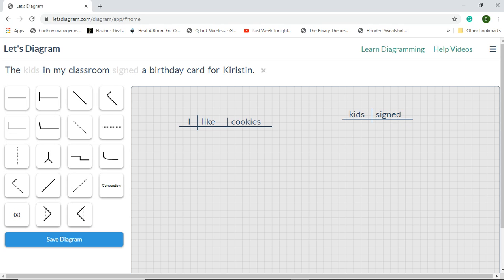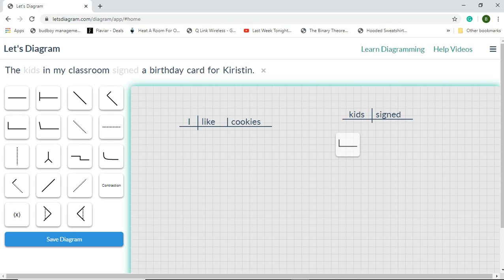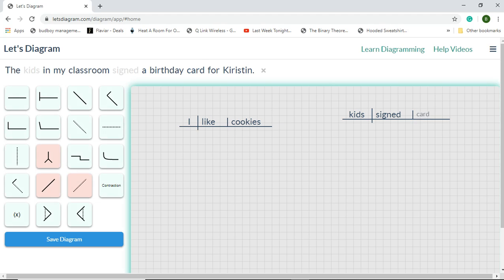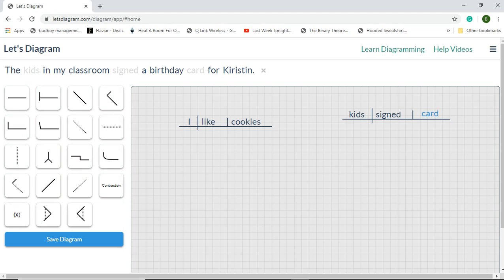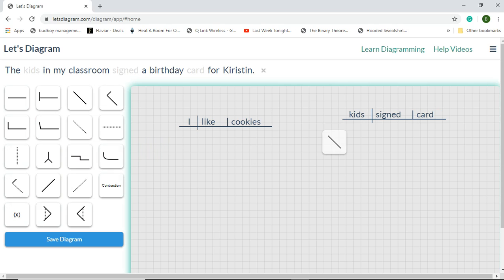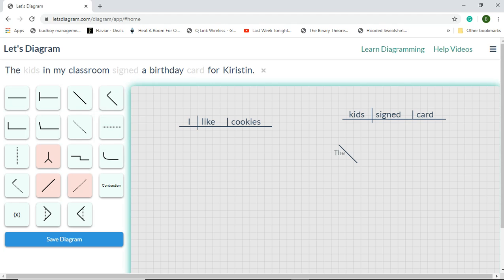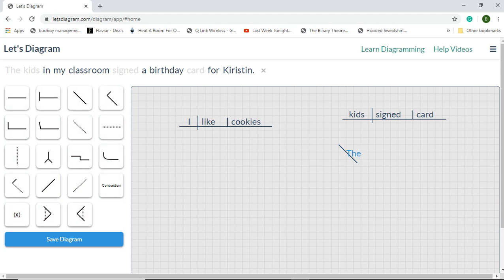Now, remember that we're doing direct objects. What did they sign? What did the kids sign? They signed a card. Card is our direct object. What did they sign? They signed a card. Okay? The is an adjective modifying kids. Remember, the's always an adjective, so it's modifying kids. Which kids? The kids.